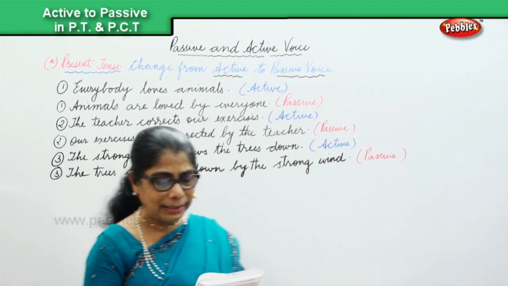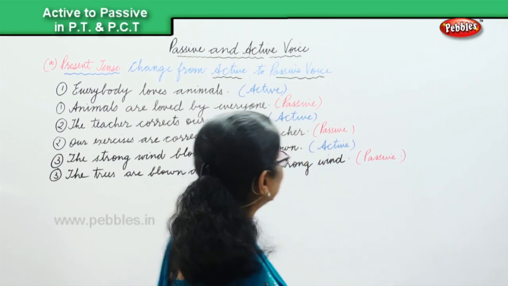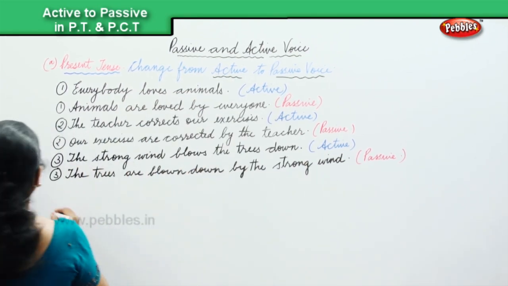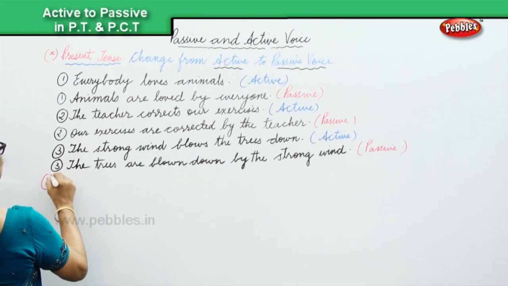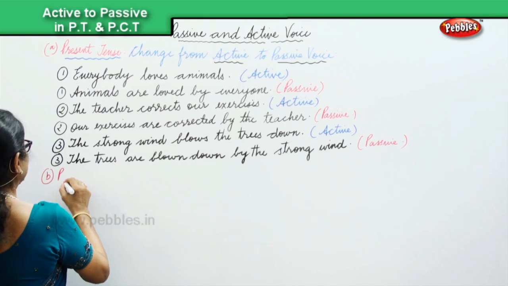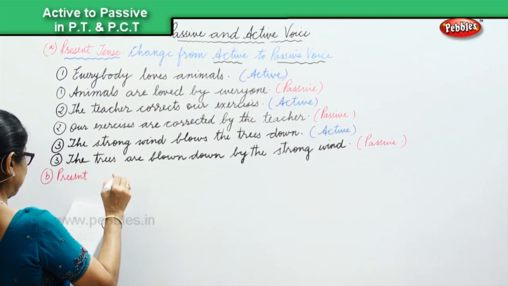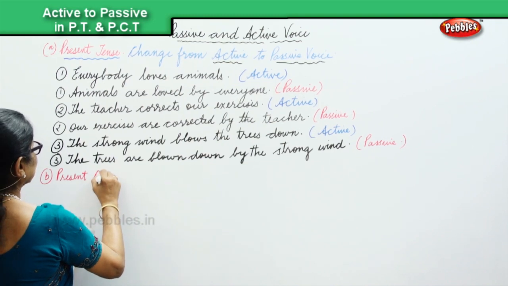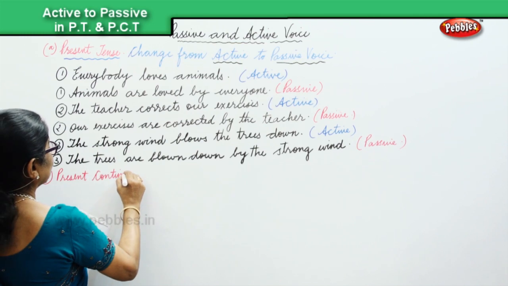Now we will do another exercise on present continuous. That's the first one. And now we can look at another exercise. We are going to do present continuous tense.